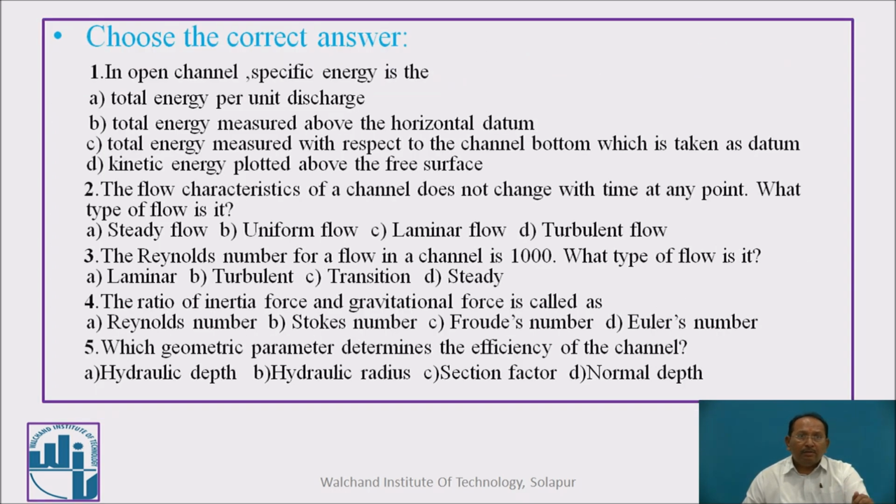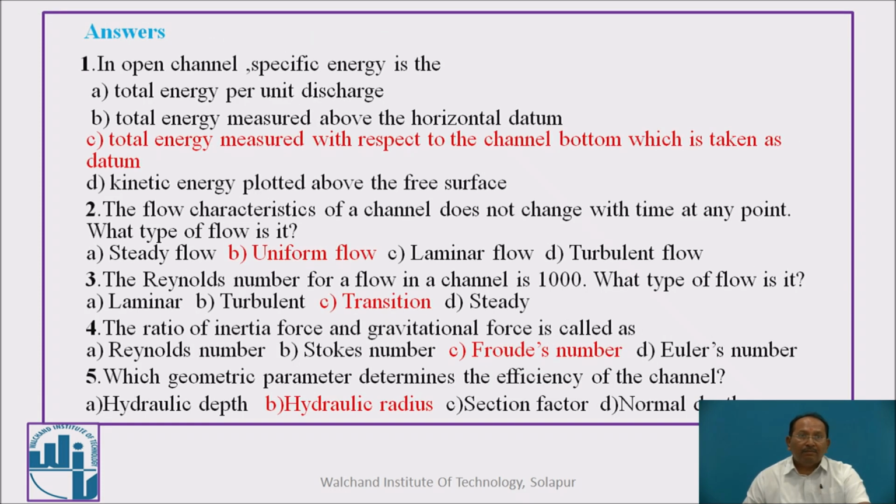Now these are some questions. Please see the questions. In open channel, specific energy is... The second one: the flow characteristics of the channel do not change with time at any point, what is this type? The Reynolds number for a flow in a channel is 1000, which type is it? The ratio of inertia force and gravitational force is called as. And the fifth one is, which geometrical parameter determines the efficiency of the channel? These are the answers. Go through it.